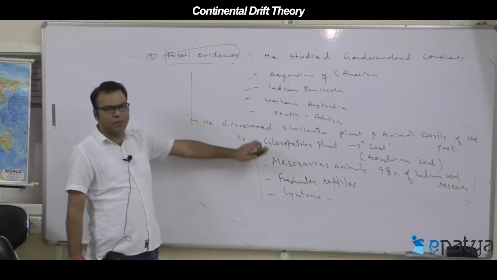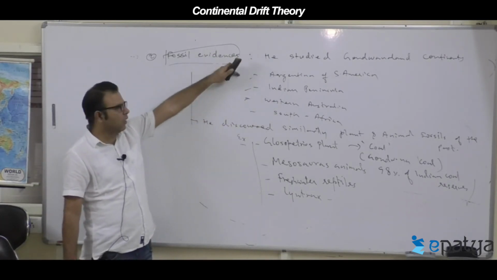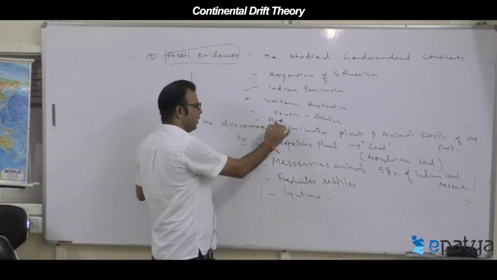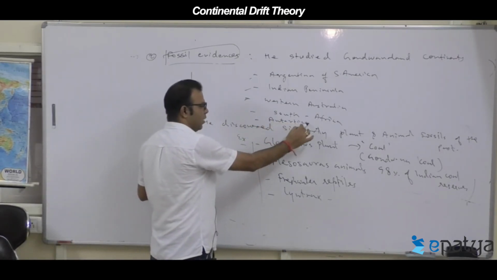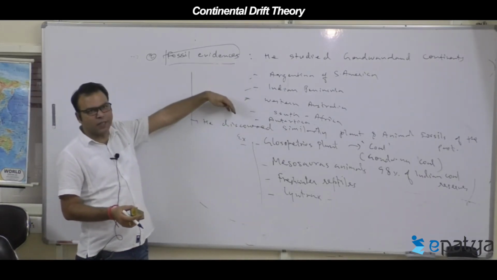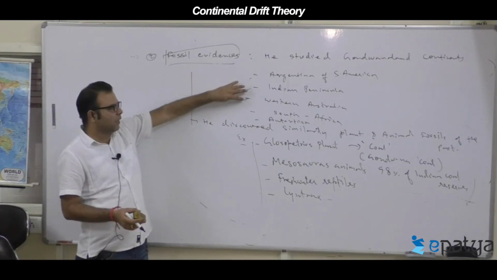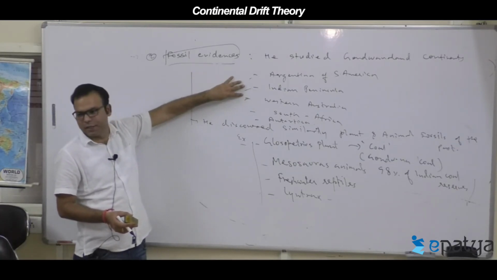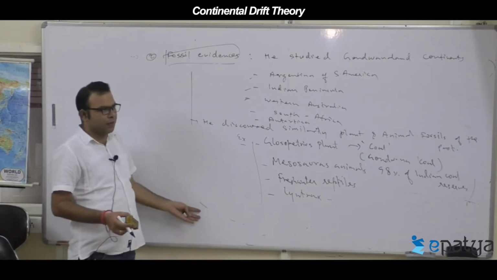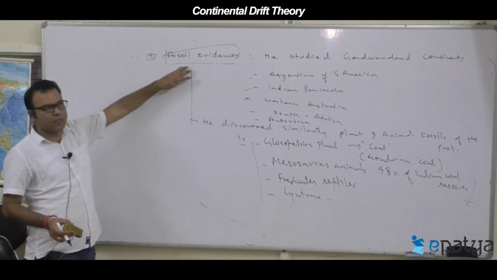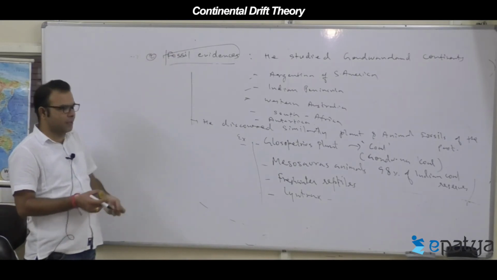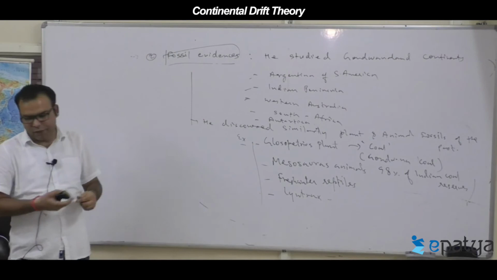They are similar across the Gondwana land continents, and some are also discovered in Antarctica today. So it is possible that all landmasses were joined together along with Antarctica, isn't it? Is it clear? This is called biological evidence, or fossil evidence. Now, the third evidence he collected.